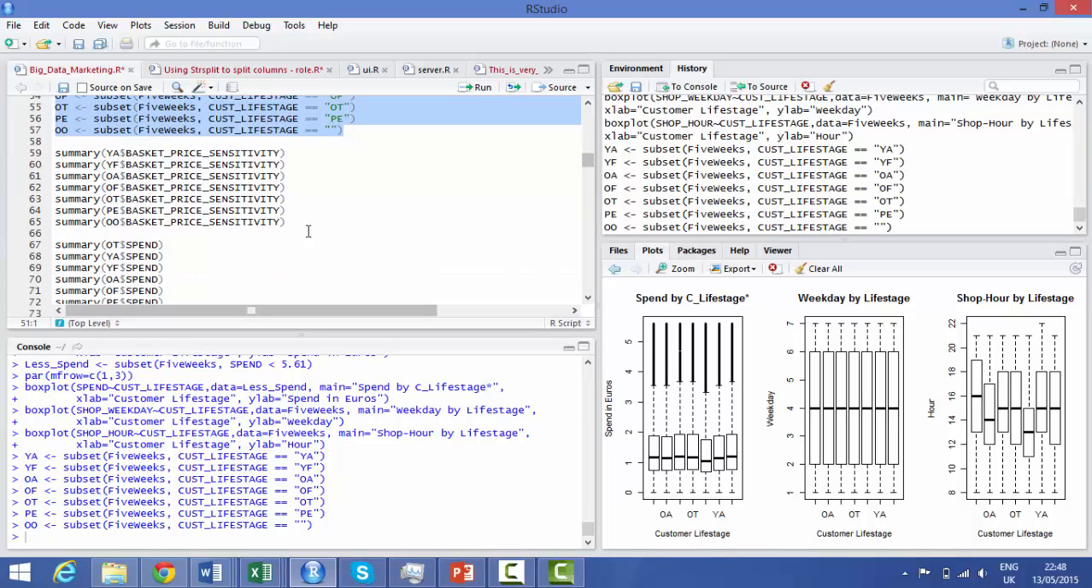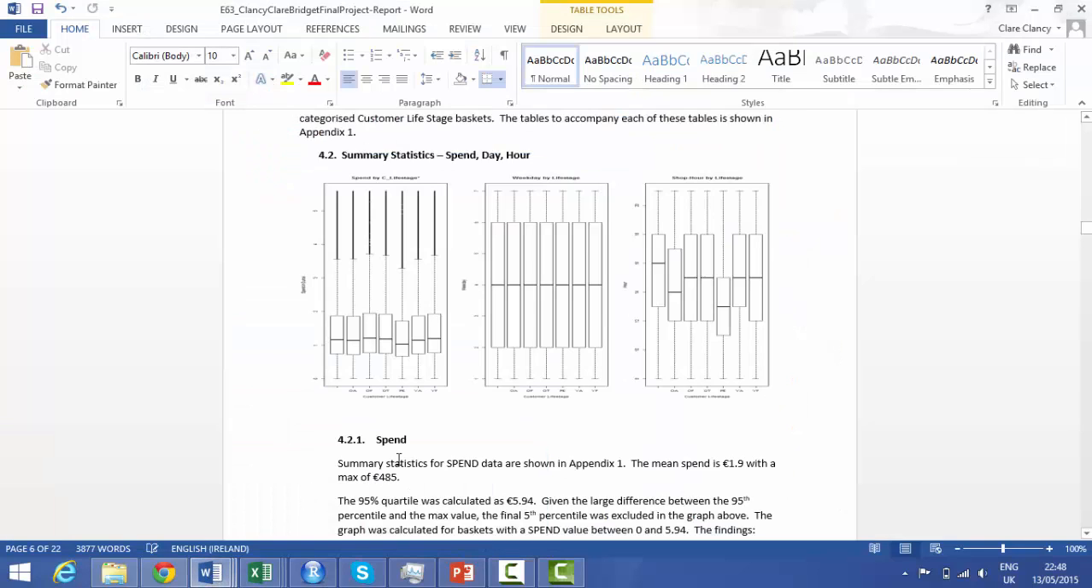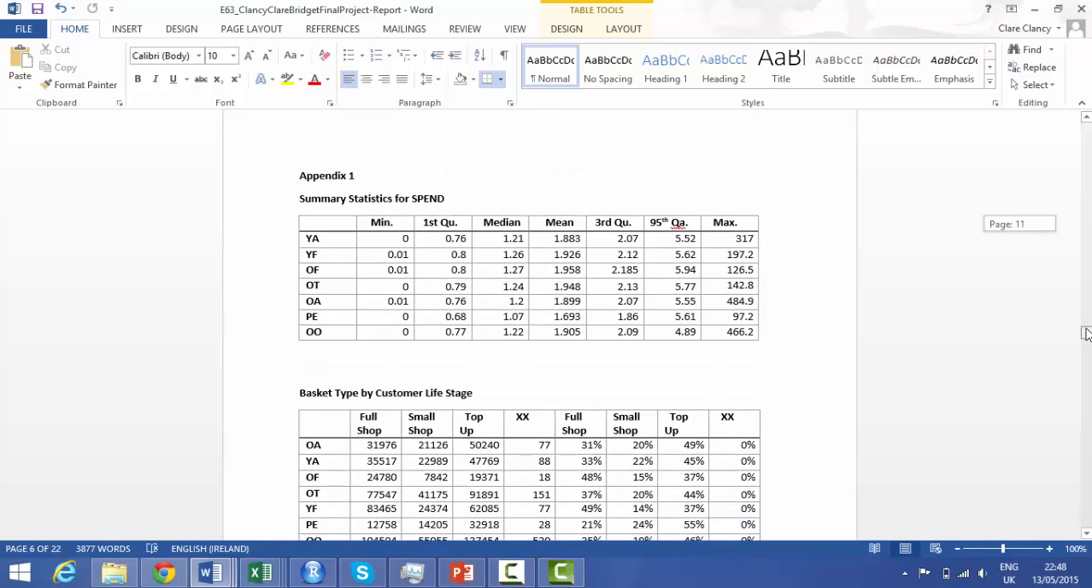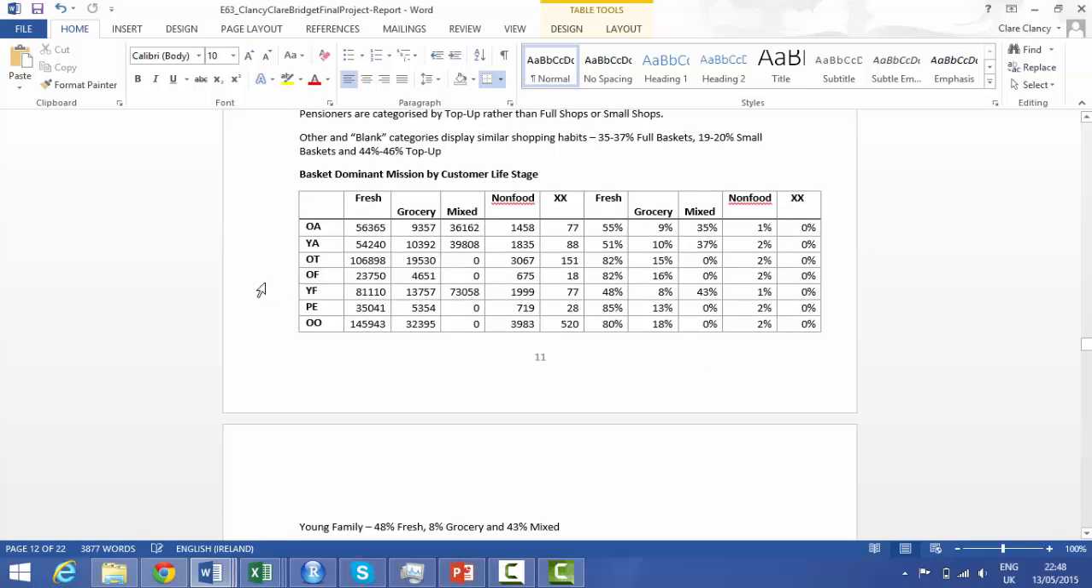And then what I'm able to do is look at, say, the summary of the sensitivity for each of these. The results I brought into Excel just to make them a little bit nicer. I have them in the appendix. And we will see here what the spend is for each of the life cycles, what the basket type is for each life cycle, and the basket dominant missions, so whether they're fresh, grocery, mixed, non-food.